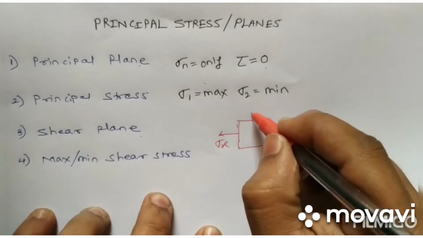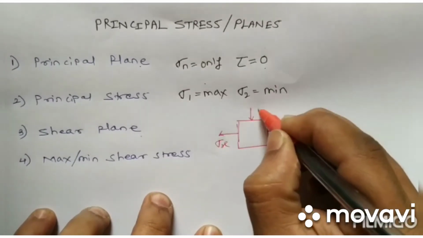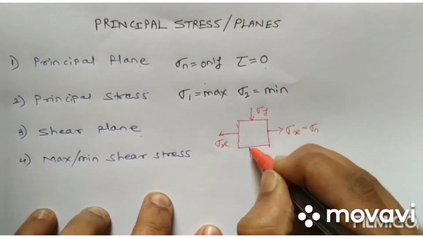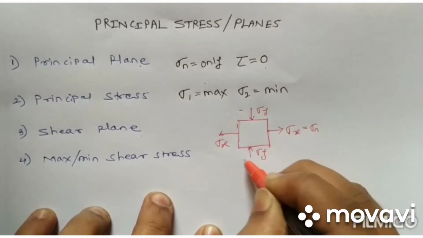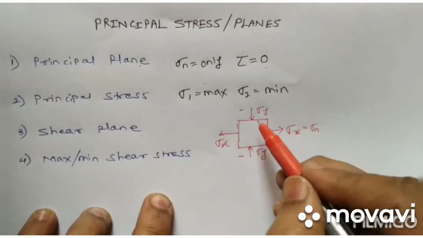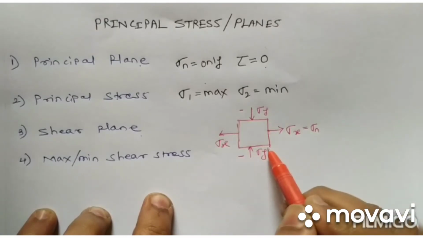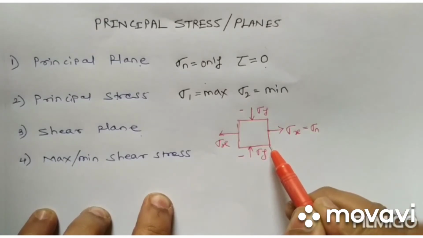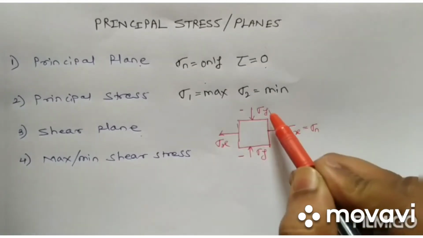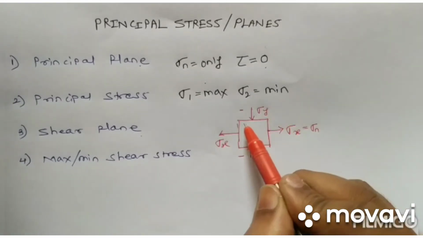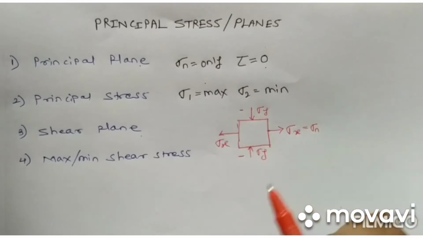Now if I add another compressive stress, let's say sigma y, which is negative because it is compressive, this will also be a principal plane because only normal stress is acting. So it is again our principal plane.